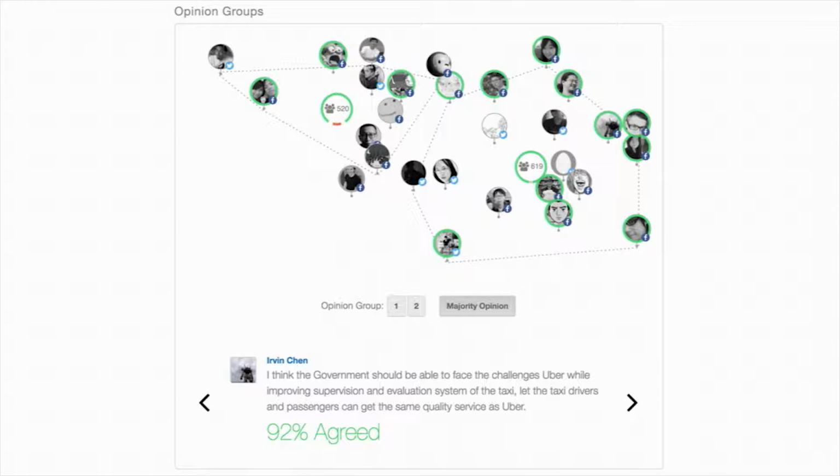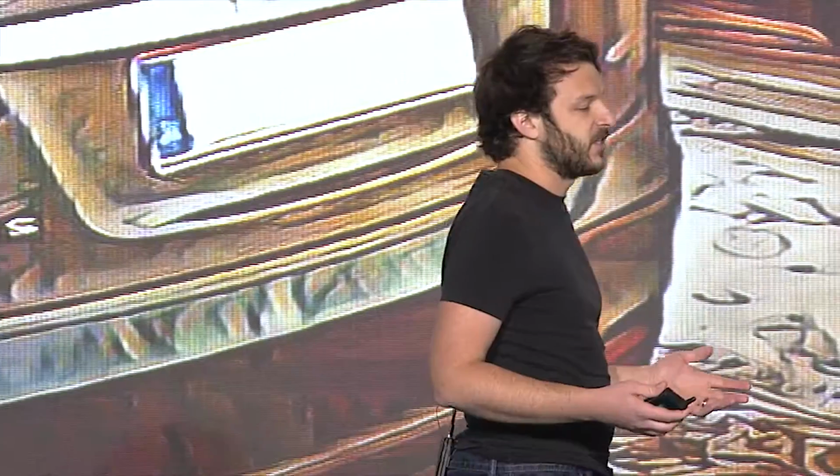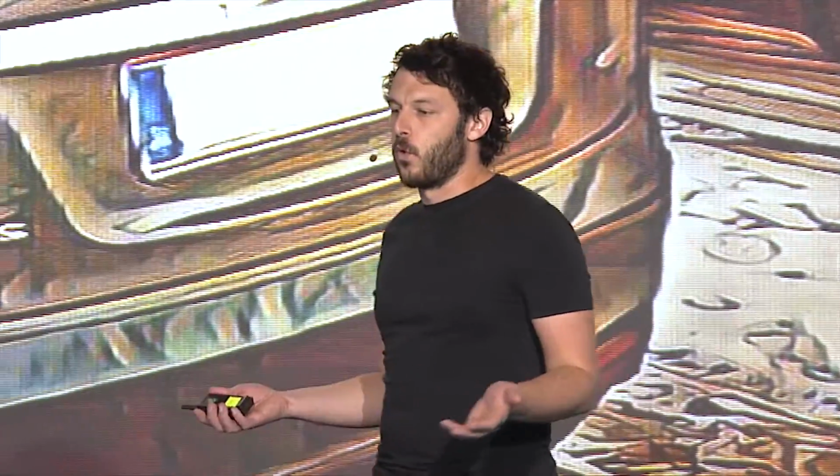But here's the magic. The magic is that in the context of opinion groups, we can also show consensus. We can also show something that both of these groups agree on. And there's very little opportunity in our democracy or in our public dialogue to say to someone who's across the aisle, yeah, I deeply agree with you on that point. That's something that we should move forward in shared consensus. That's not something that's really emerging from our collective discussions, to put it lightly this week.